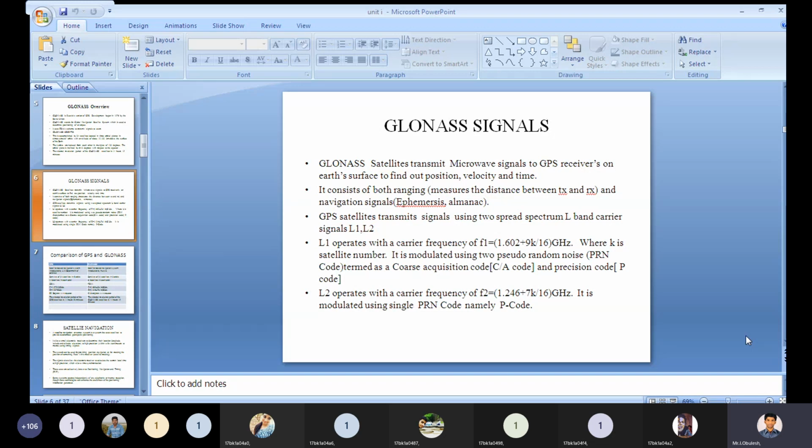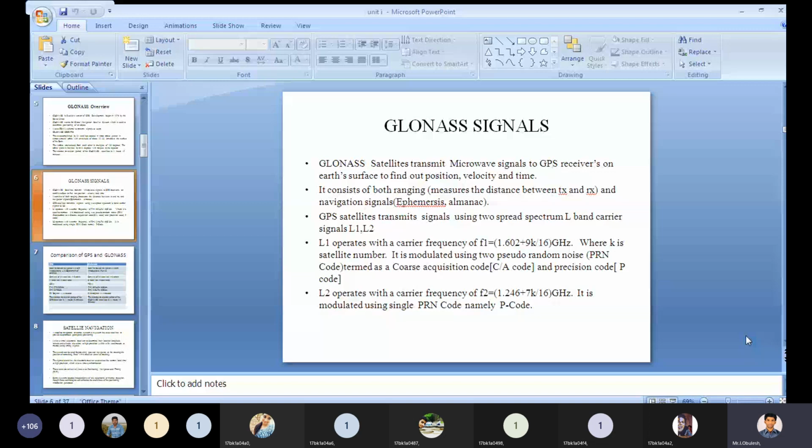These three parameters are the important measurable parameters from any GPS receiver and satellite transmitter.